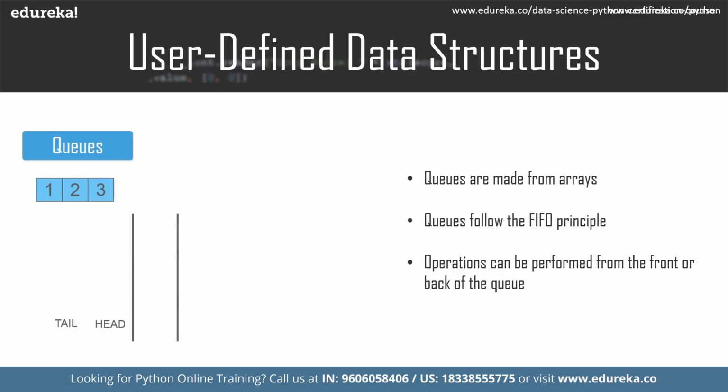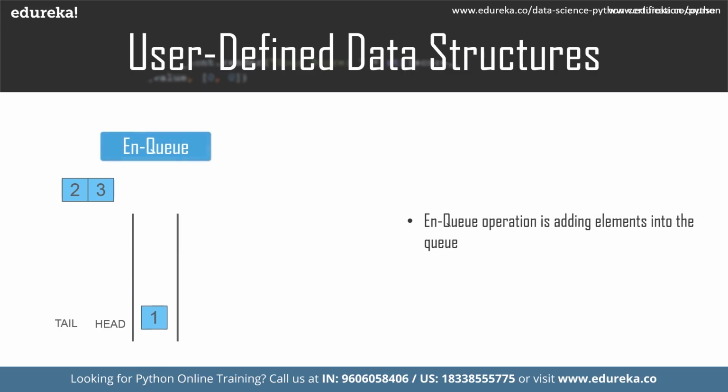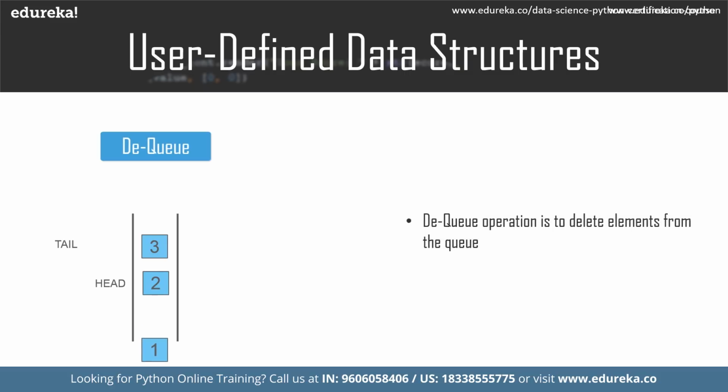Queues. A queue is also a linear data structure which is based on the principle of first in, first out. Here, the data entered first will be accessed first. It is built using the array structure and has operations which can be performed from both ends of the queue, that is, the head, tail, or the front, back. Operations such as adding and deleting elements are called enqueue and dequeue. Queues are used as network buffers for traffic congestion management, used in operating systems for job scheduling, and many more.